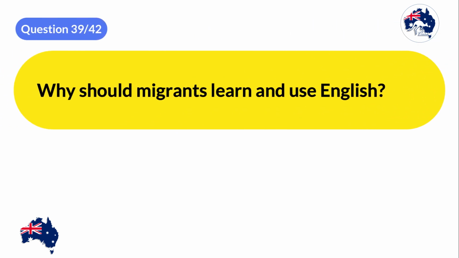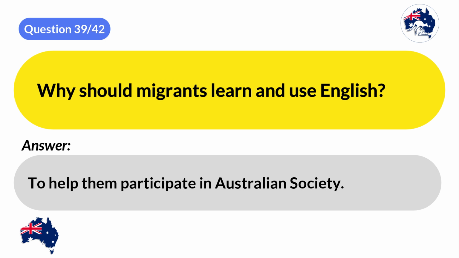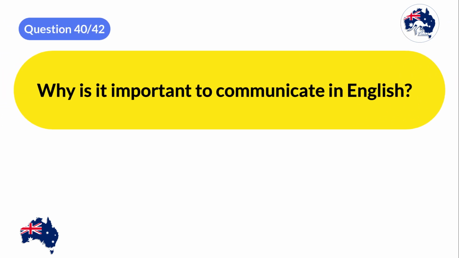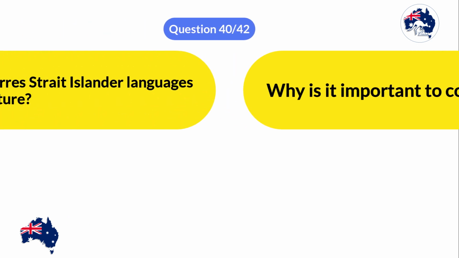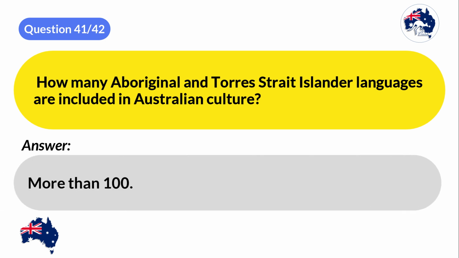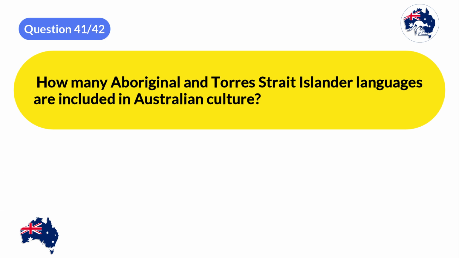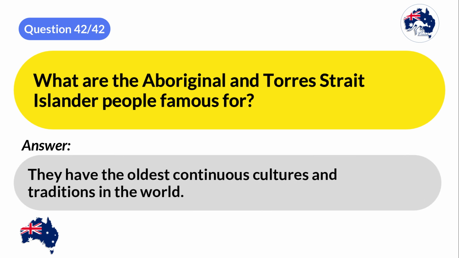Why should migrants learn and use English? To help them participate in Australian society. Why is it important to communicate in English? To make the most of living and working in Australia. How many Aboriginal and Torres Strait Islander languages are included in Australian culture? More than 100. What are the Aboriginal and Torres Strait Islander people famous for? They have the oldest continuous cultures and traditions in the world.